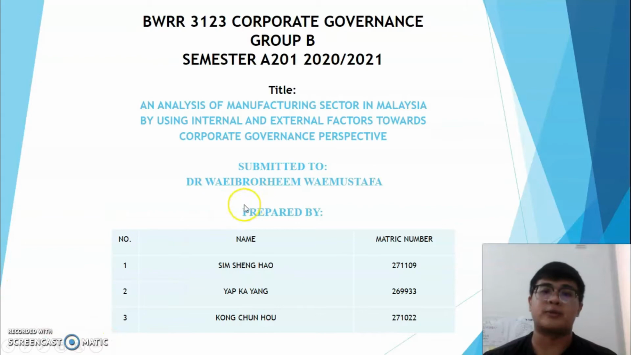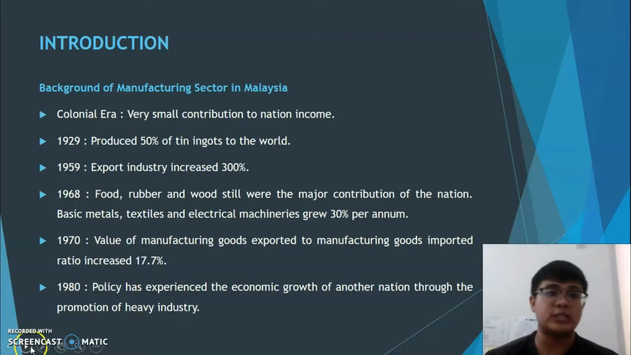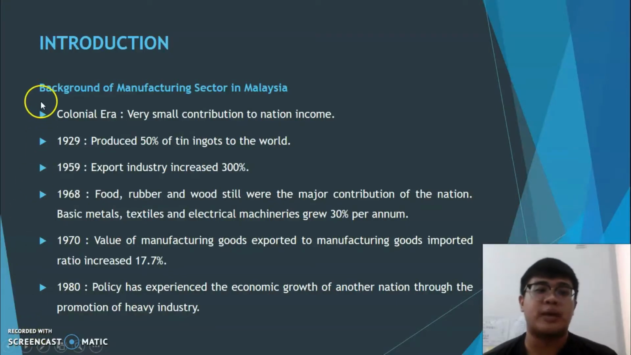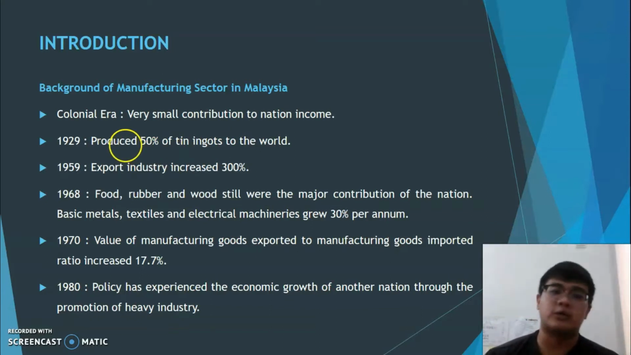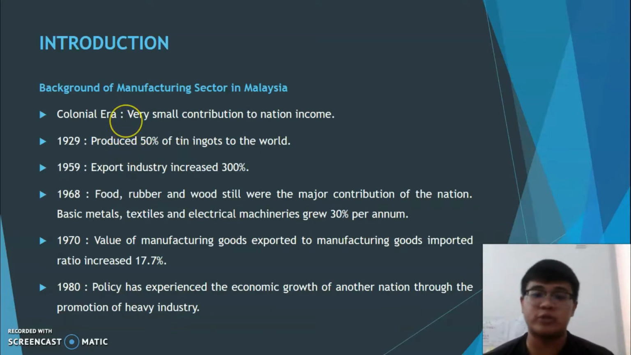Alright, let's talk about the introduction. This is the background of the manufacturing sector in Malaysia. The manufacturing sector has existed since the colonial era, but its contribution was only about 8% of national income. In 1929, it already produced 50% of the world's tin ingots. By 1959, the export industry increased 300%, from 450,000 to 1.8 million.